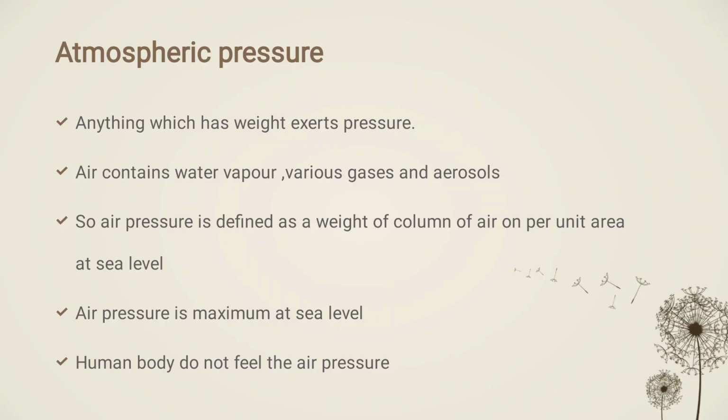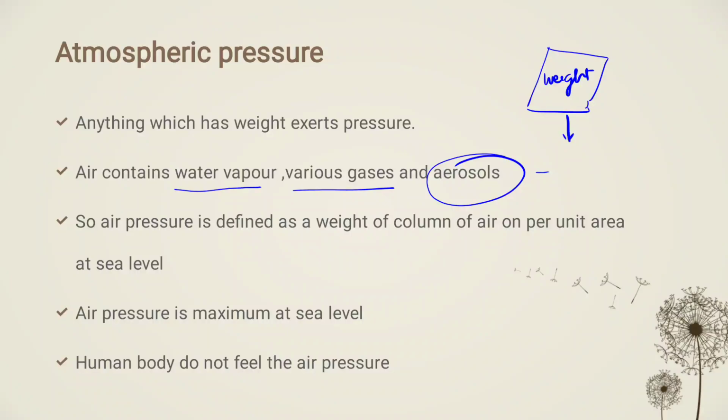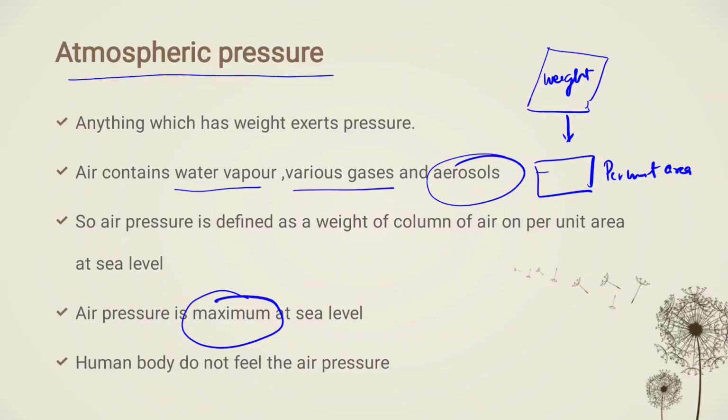Atmospheric pressure is a kind of pressure which is exerted by the air, because we know air contains water vapor, various gases and aerosols. So if a column of air which is having weight exerts the pressure on per unit area, then we can call it atmospheric pressure. That is maximum at sea level, because at the sea level we know this is the lowest level